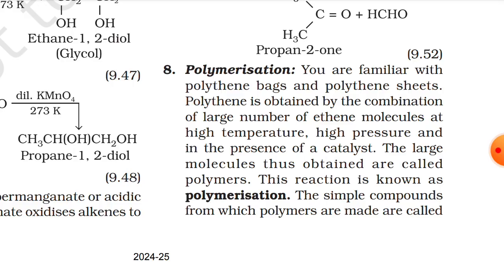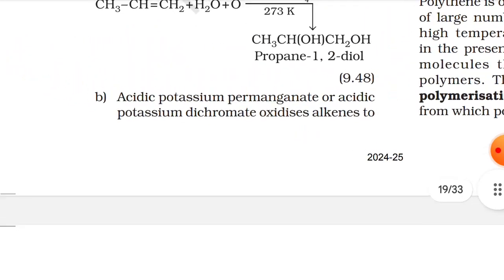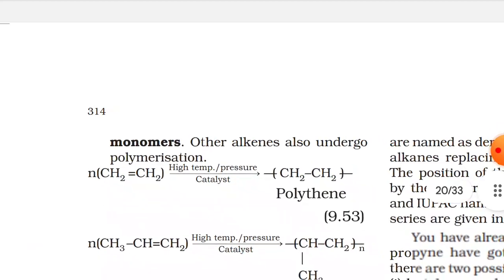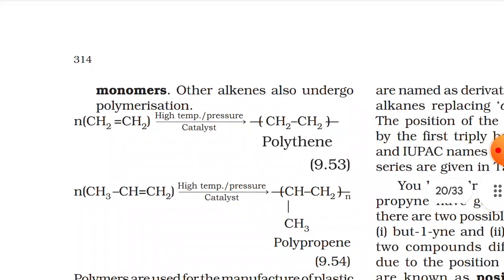The simple compounds from which the polymers are made are called monomers. Other alkenes also undergo polymerization. Here are the reactions that you need to refer.